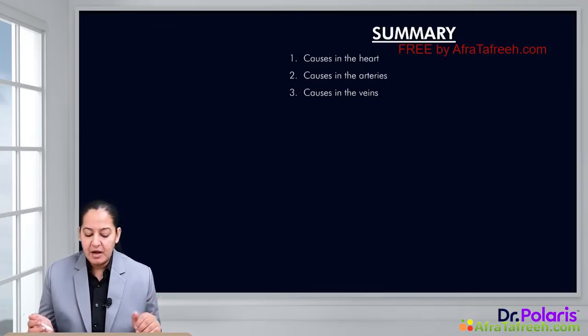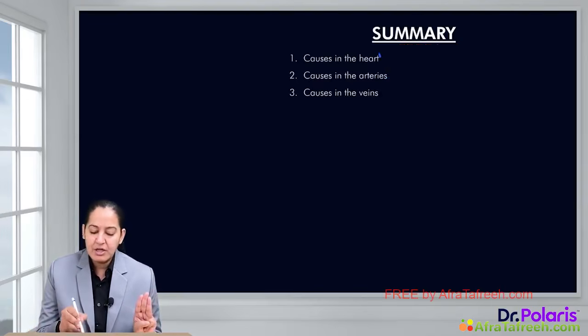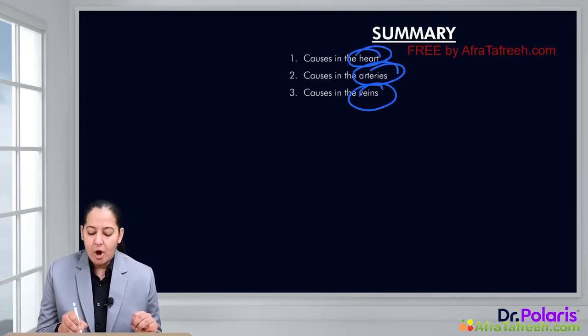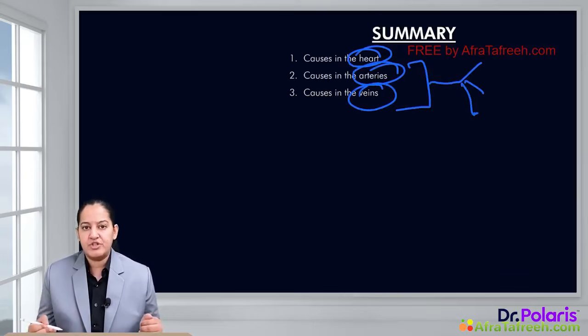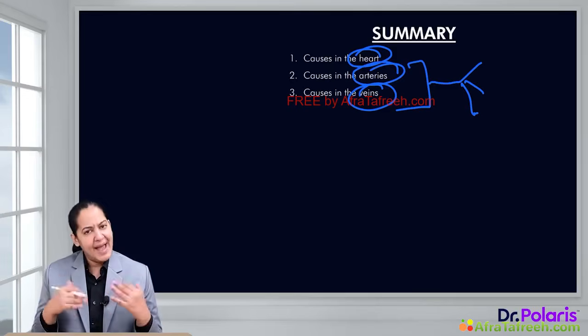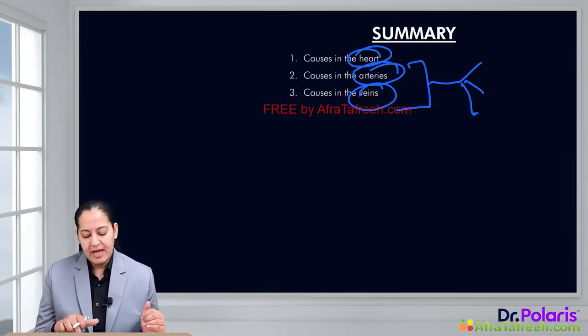That is ischemia. We have seen what is the cause of the ischemia. There are three causes. The cause can be heart, the cause can be obstruction of artery, the cause can be obstruction of vein. Obstruction of artery and vein can occur at three levels. It can be intraluminal obstruction, it can be intramural obstruction, that is in the wall of artery and vein. It can be extramural, that is outside the artery wall and vein, compressing the lumen. So that is the causes.